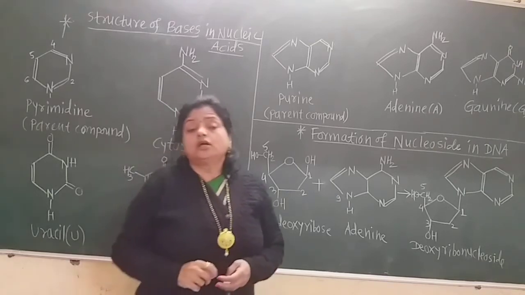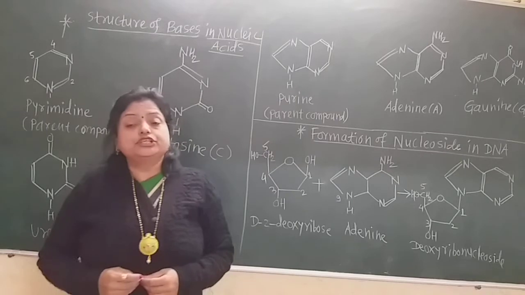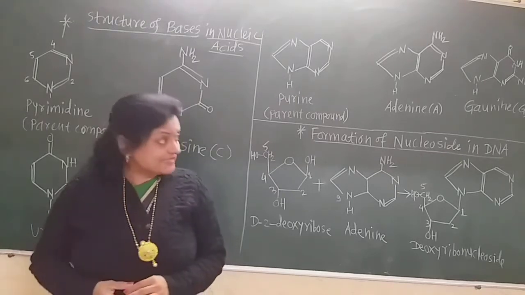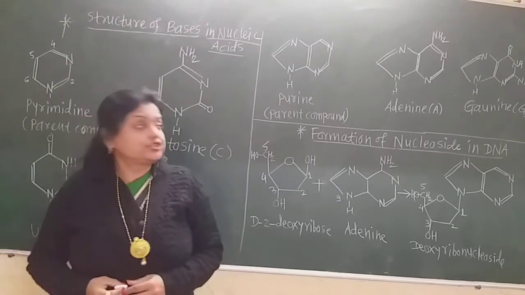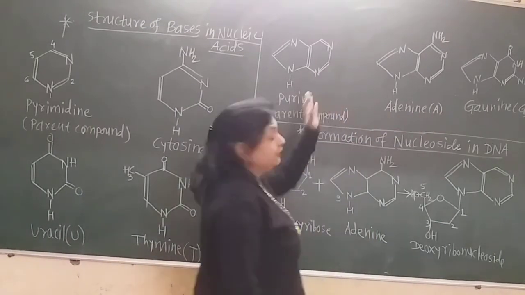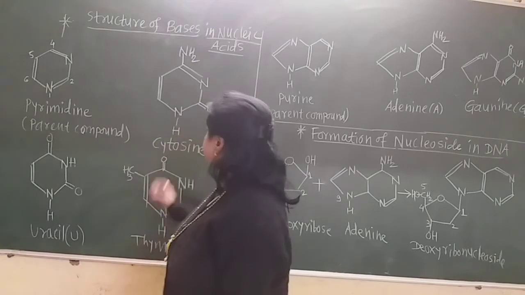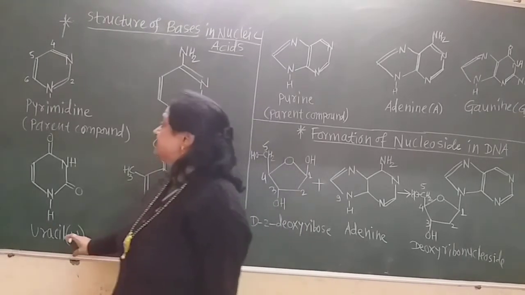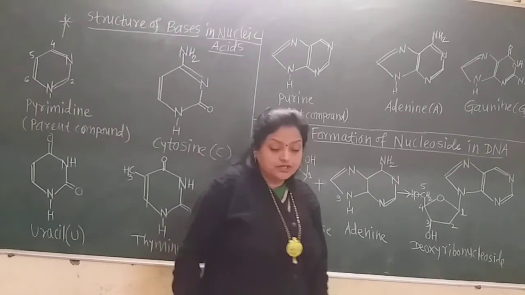You must draw these 5 nitrogenous bases 3 to 4 times. Then you can draw the structure. Now remember, adenine and guanine have the purine-like structure, and all 3, that is cytosine, thymine and uracil, have the pyrimidine-like structure.